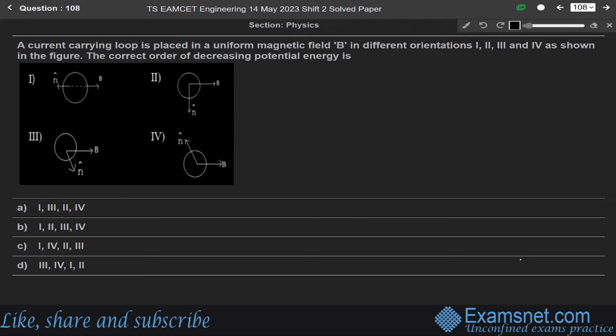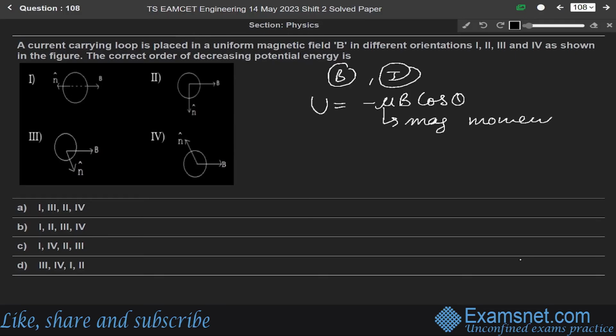So current circulating in the loop is I, and the magnetic field is given as B. The potential energy of a current carrying loop placed in a magnetic field is given by U equals minus mu B cos theta, where mu is the magnetic moment.